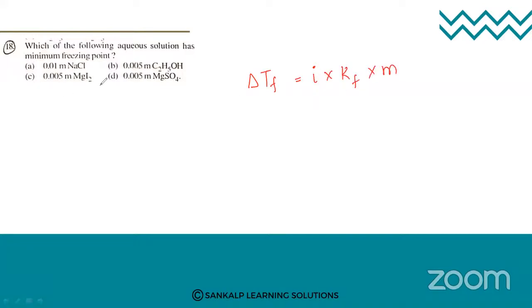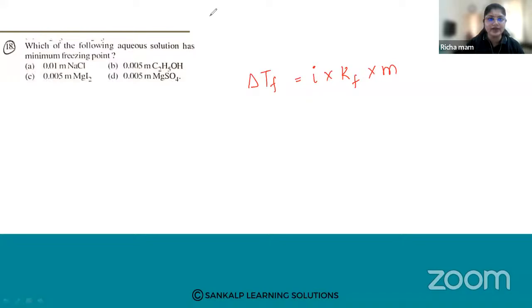The four options are A, 0.01 molar NaCl, B, 0.005 molar C2H5OH, C, 0.005 molar MgI2, and D, 0.005 molar MgSO4.